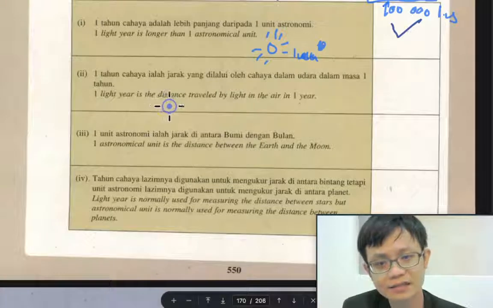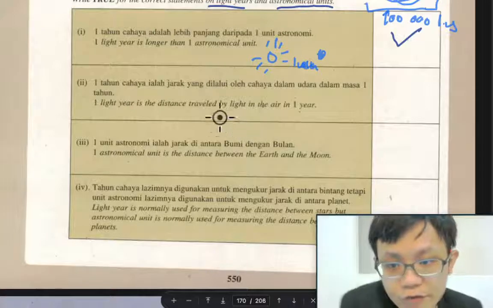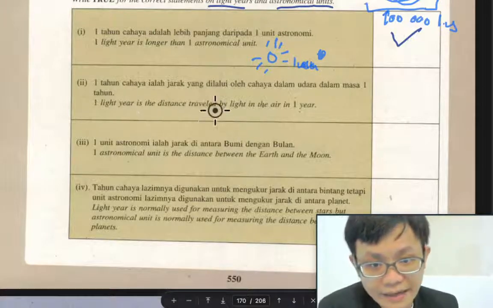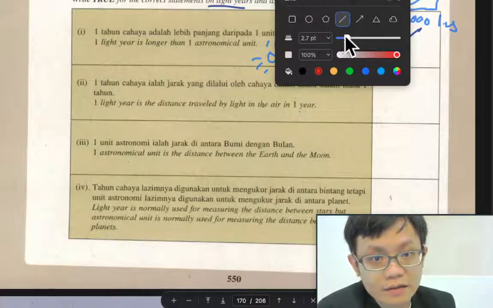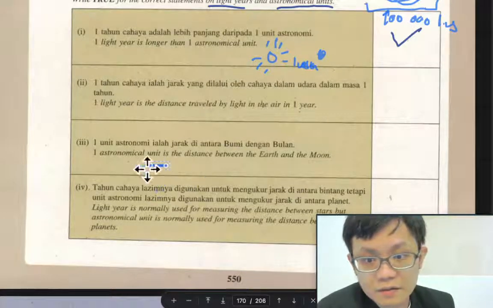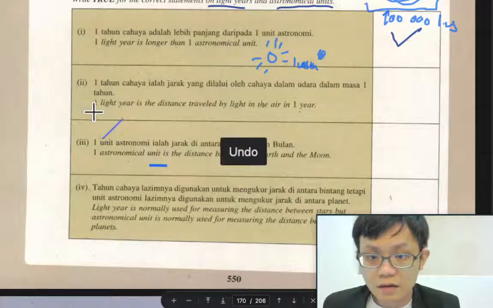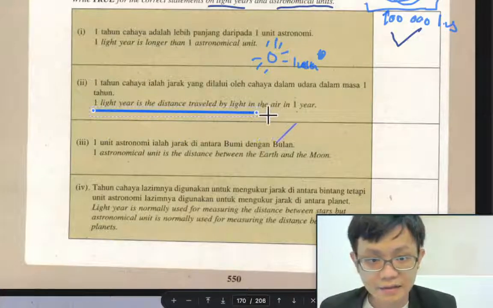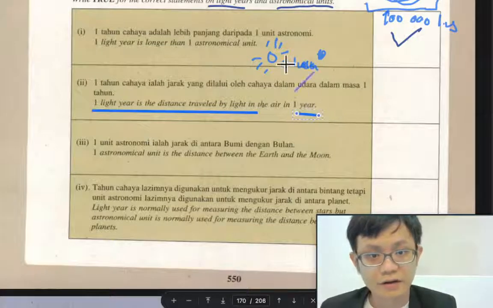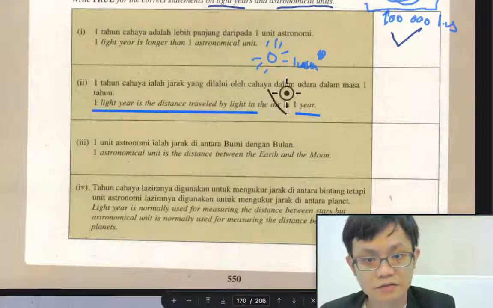1 light year is the distance traveled by light in 1 year. True or false? Okay, so the answer is, 1 light year is the distance traveled by light. Actually, it's correct. Let me make the line first. 1 light year is the distance traveled by light in a year. These two are correct. This one is wrong. I should put back my red pen. No green pen. This one is wrong.